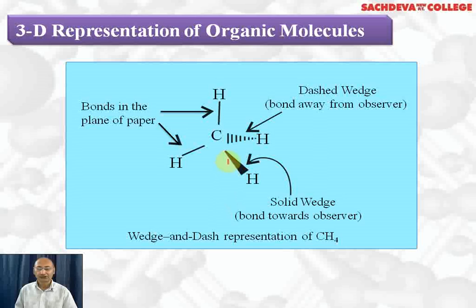This is the solid wedge which is towards the observer. Suppose we are observing from this side, so this will be towards you, this will be away from you. And these two bonds are in the plane of the paper. So this is the way of writing wedge dash representation of methane with the help of solid wedge and dashed wedge, and these are thick lines which represent the bonds in the plane of the paper.